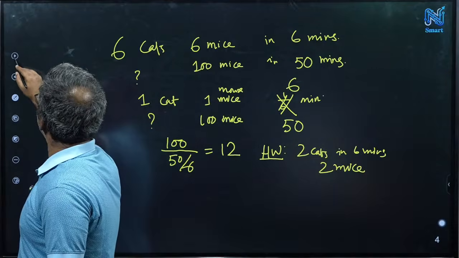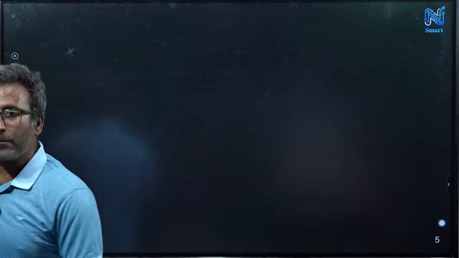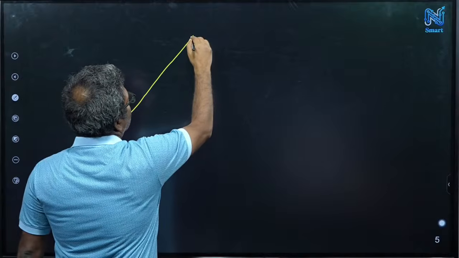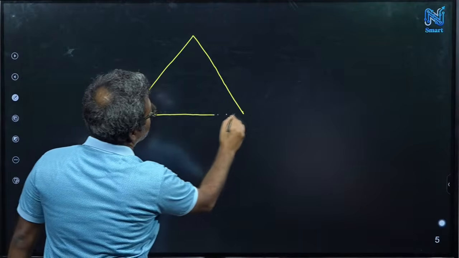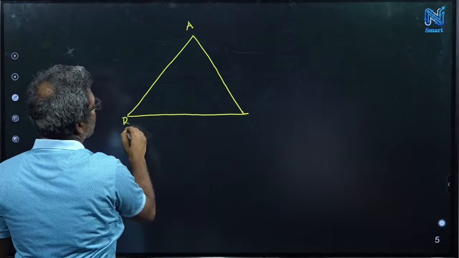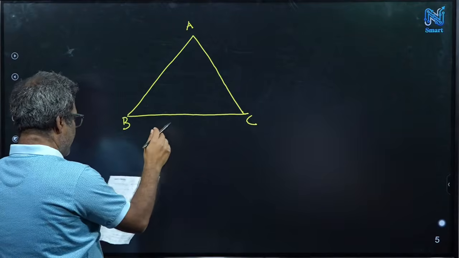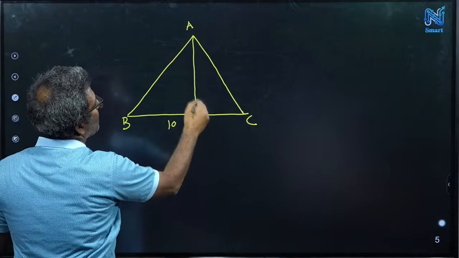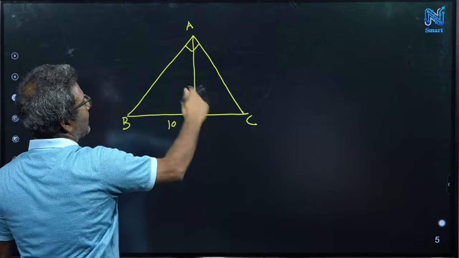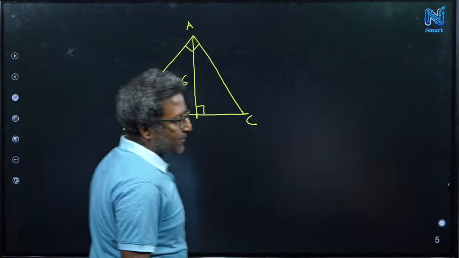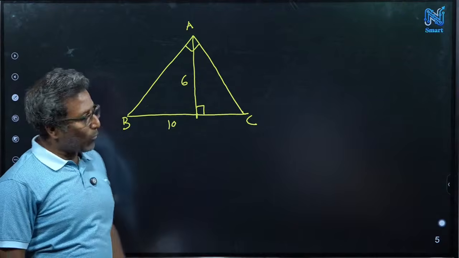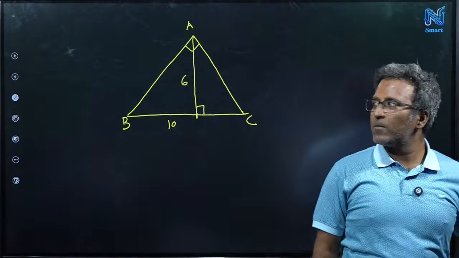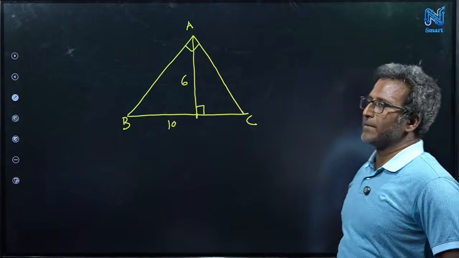Okay, so this is good for arithmetic. Now I do something a little bit of geometry. I have a right angle triangle ABC where the hypotenuse is 10 units, and the perpendicular from A, with the right angle at A, has length 6 units. So what is the area of the triangle ABC?